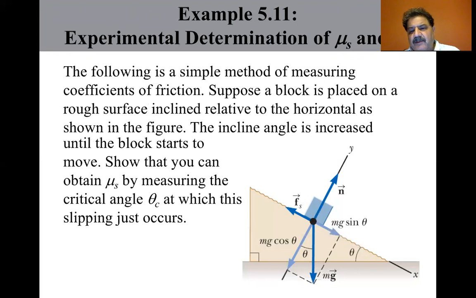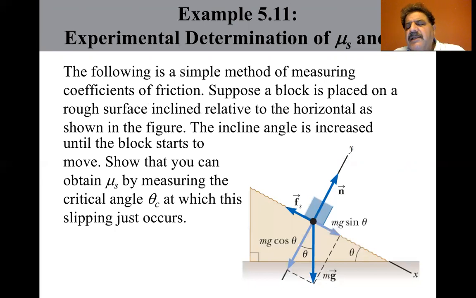Now let's look at this for a little bit. You've got mg sine theta and mg cosine theta. The downward force is mg sine theta, and the f sub s is opposite that, and it's mu sub s times the normal. Okay, well let's take a closer look, and we're going to end up seeing that the mu sub s is the tangent of theta, and we'll see why.